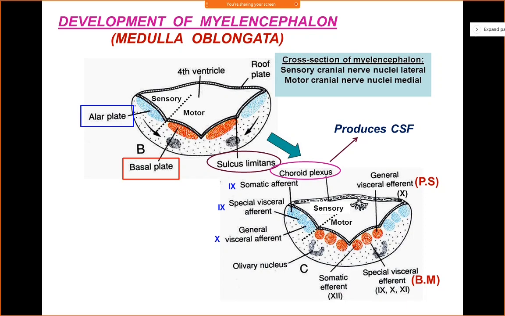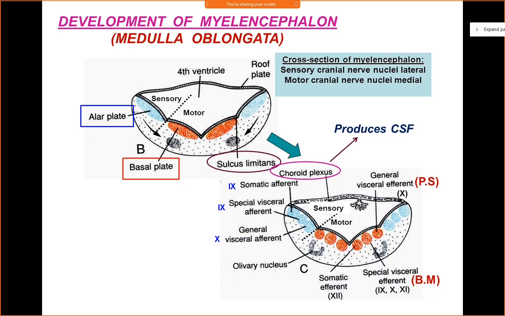choroid plexus. This choroid plexus is nothing but invaginations of tufts of capillaries. They will invaginate into the lumen of the fourth ventricle or any ventricle, and they will produce CSF. So the function of the choroid plexus is to produce CSF. You have the lateral ventricle, the third ventricle, and the fourth ventricle.